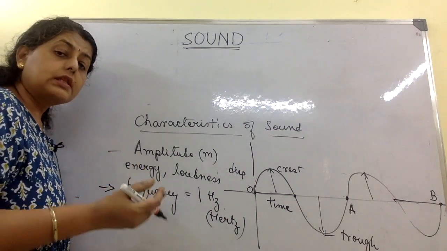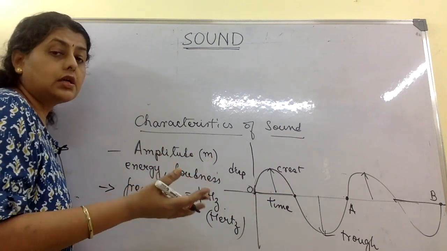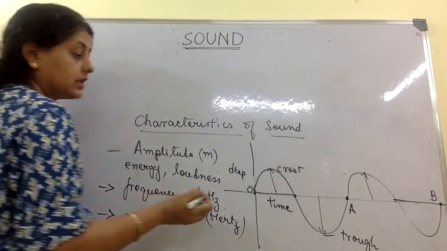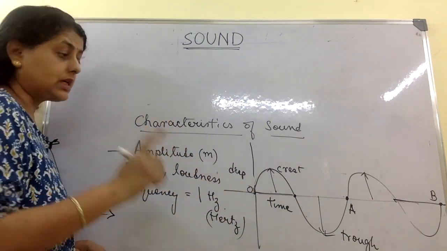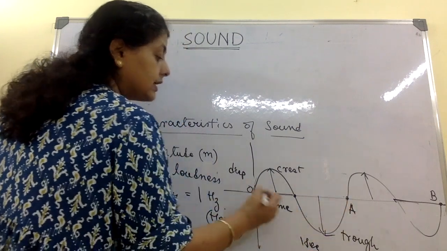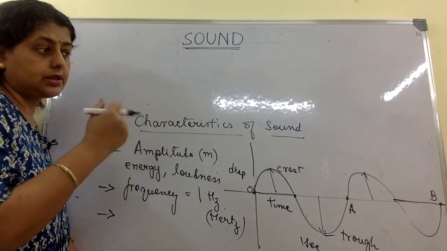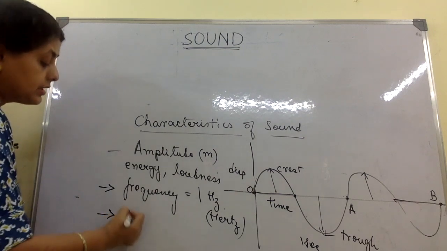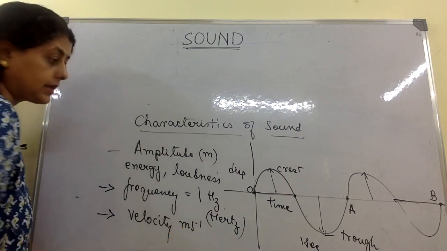Velocity is nothing but the distance traveled by the wave per unit time. Okay, so if in 1 second the wave is moving from 0 to A, then the value of 0 to A is going to be the velocity, the distance traveled per unit time. So velocity is measured in meters per second.